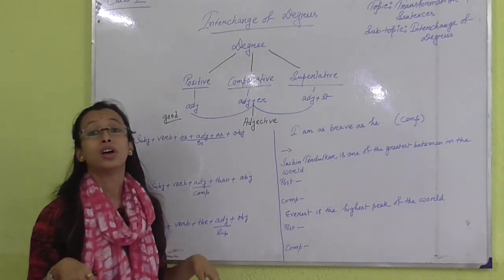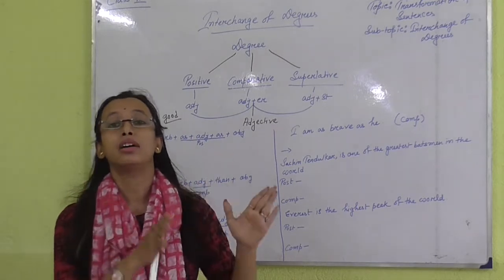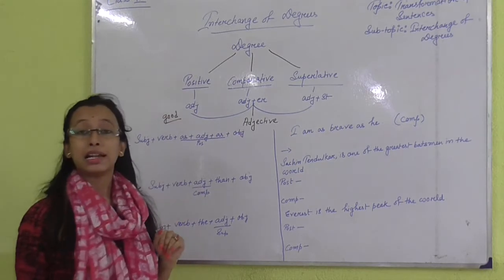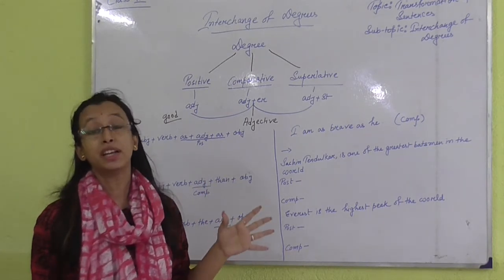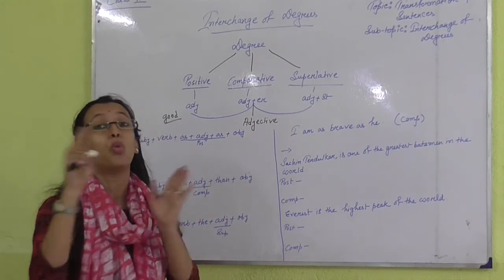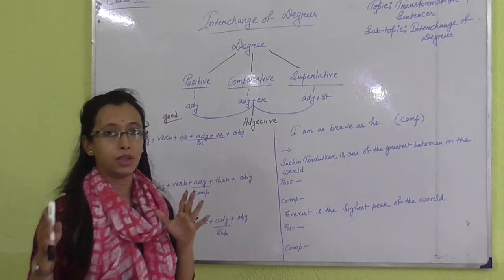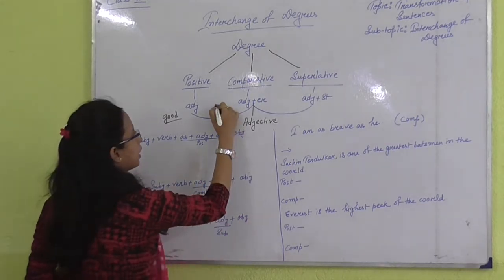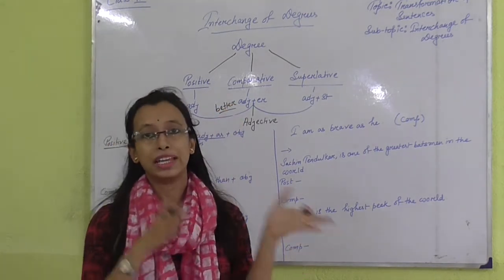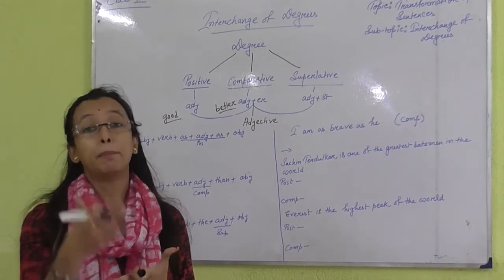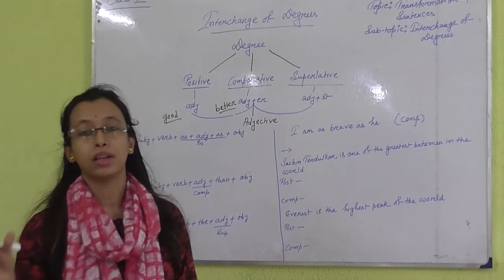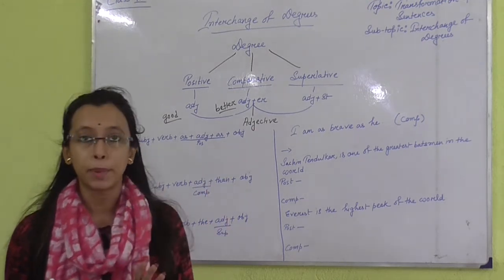Most of the time we add er to the main adjective, but the comparative degree of good is better. Here also we add er, but the word is different. But like cool, the comparative degree of cool, we add er and it becomes cooler.